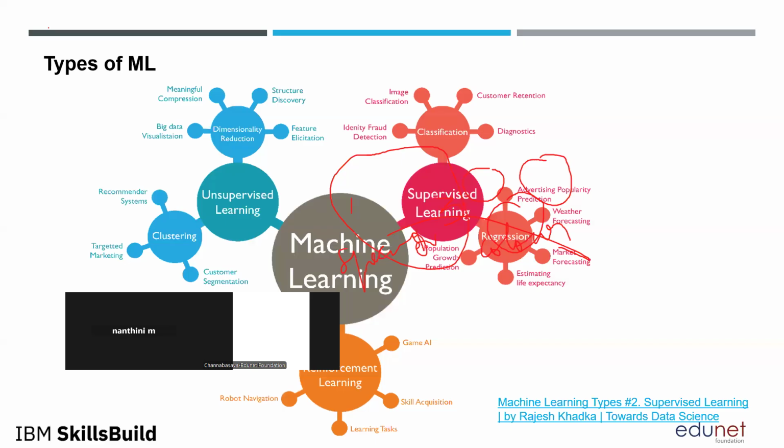So here we have some examples of clustering and the next type is dimensionality reduction. Can anyone tell me what is dimensionality reduction? So reducing the number of features. Great. Removing the unnecessary information. Okay.